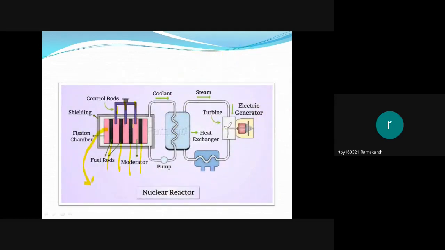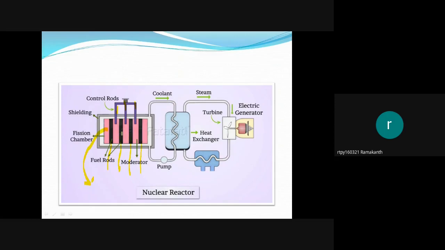Whenever you find there is an increase in the number of neutrons, what will you do immediately? You will deeply insert these control rods into the reactor core. Therefore, the number of neutrons decreases. In this way, the reaction rate can be maintained at a steady rate.